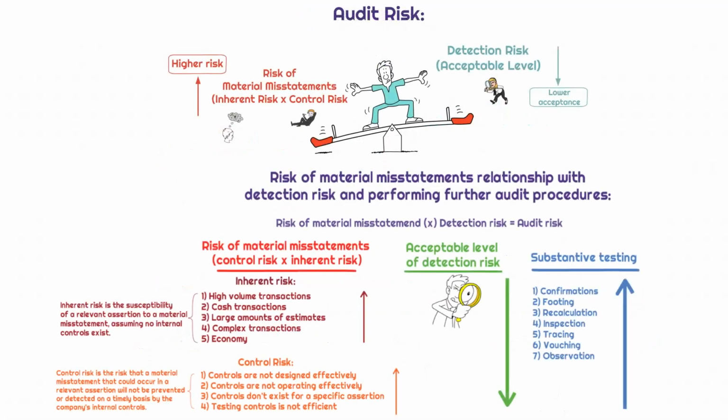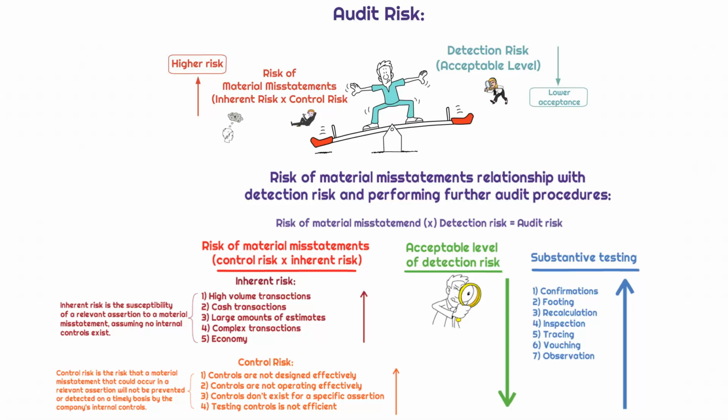If control risk or inherent risk is high, that means that we're willing to accept less risk, which means we're going to do more work. So without the words acceptable level, this sounds like if inherent risk and control risk are high, detection risk is low. Right, detection risk isn't low. The amount that we're willing to accept is lower. So this is just a funky way of saying detection risk is actually high. But I don't want to confuse you, because they do like to ask about this inverse relationship.